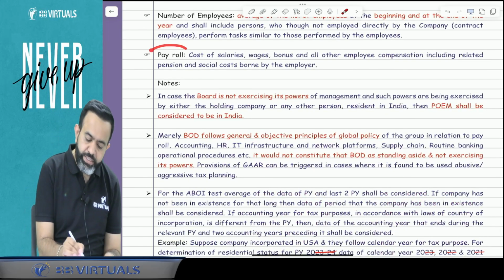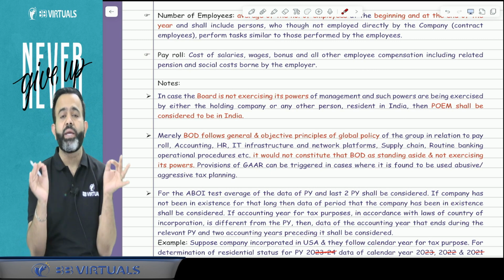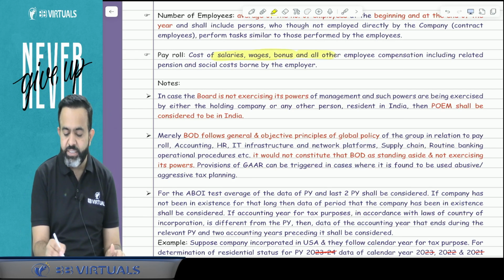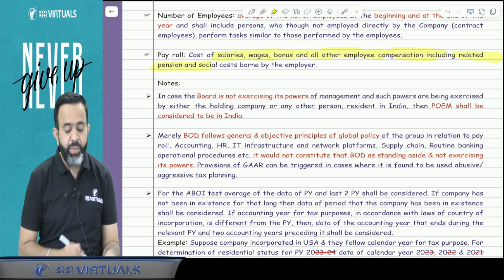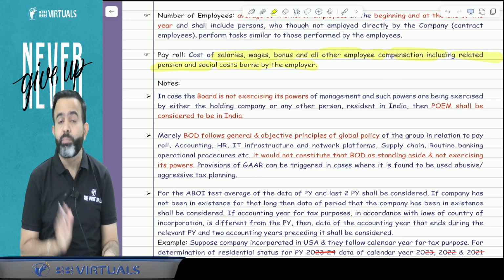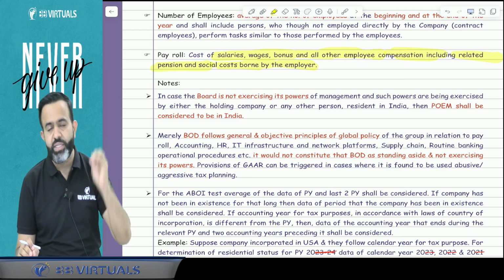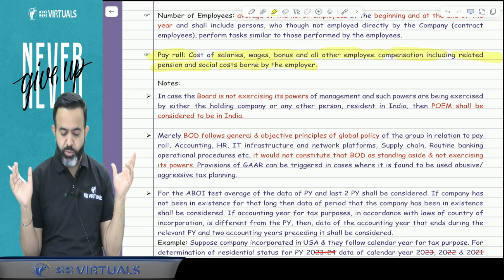Now, how will you consider the payroll expenditure? Payroll expenditure means whatever expenditure is incurred for the benefit of the employees. That expenditure may include salary, wages, bonus, and all other employee compensation, including pension and social cost borne by the employer. So the pension and social cost borne by the employer will also be considered in the payroll expenditure. You got my point or not? Yes.